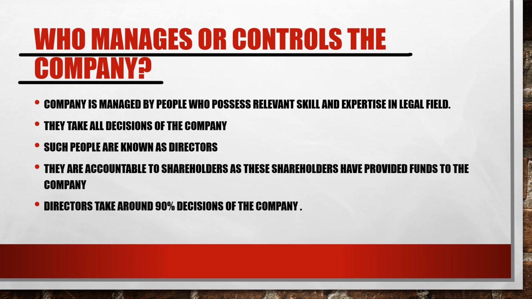So in order to run the company, to manage the company, or we can say have control over the affairs of the company, it is important to take requisite decisions. As far as the business is concerned, the top management takes the decisions, and it includes the directors over there. So we can say who manages or controls the company. These are the directors, as per point number 3 over there, that such people are known as directors.